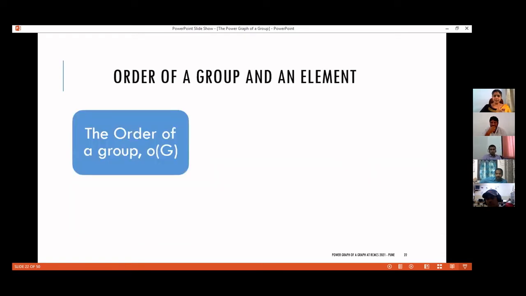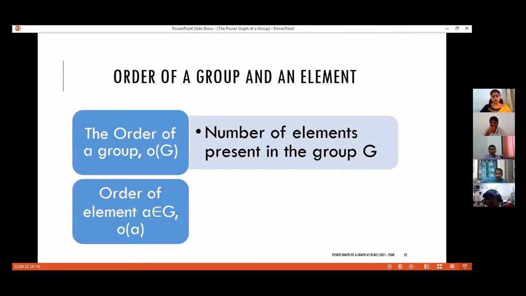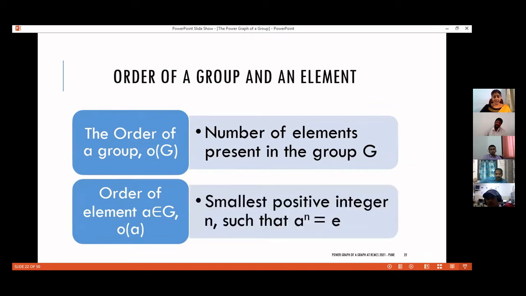Now, order of a group and order of an element. Order of a group is nothing but the number of elements present in the group G. And the order of an element A is the smallest positive integer n such that A raised to n is equal to E. You take A star A, again star A, again star A. If the group is finite, at some stage you must get the identity element E. And n is the smallest positive integer such that A raised to n is equal to E. If G is not a finite group, we need not get such a positive integer n. And in that case, we say that the order of that particular element is infinity.